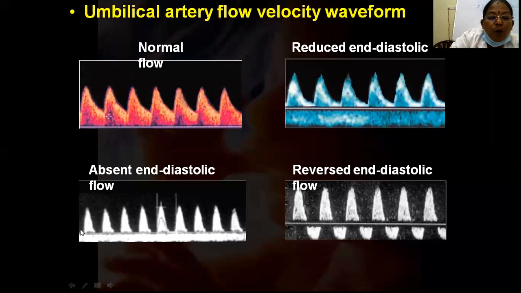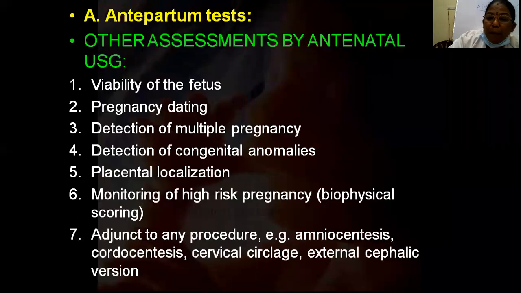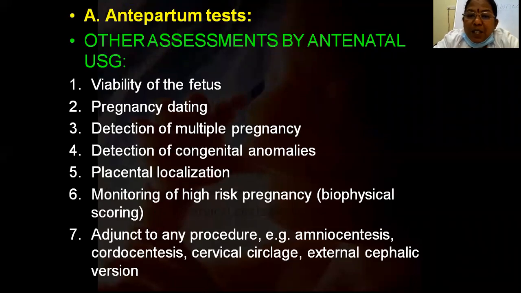Here you can see only systolic flow is there, but there is no diastolic flow. Can you see this gap, the hypoechoic area? So this is an absent end diastolic flow. And can you see here, reverse? It is below this line. There is a systolic flow but no diastolic, and here we can see the waveforms. This is a reverse end diastolic flow. So these are the Doppler velocimetry patterns. When there is an absent or reverse end diastolic flow, then we should take immediate action.